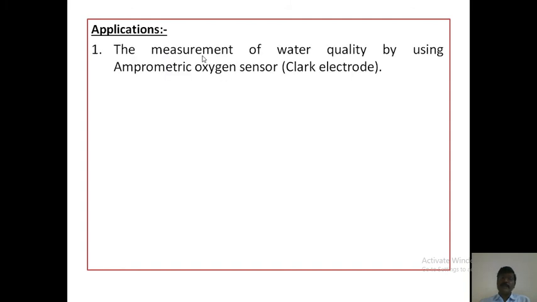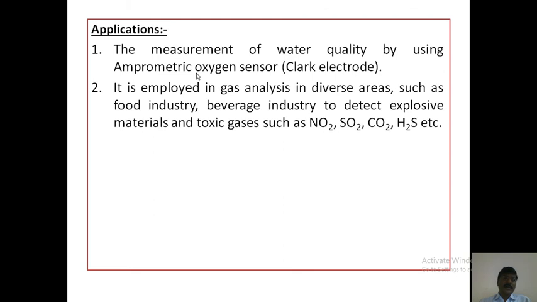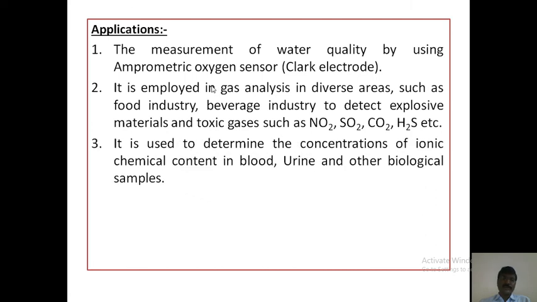The measurement of water quality by using an amperometric oxygen sensor, the Clark method. It is employed in gas analysis in diverse areas such as food industries and the beverage industry, to detect explosive materials and toxic gases such as NO2, SO2, CO2, H2S, etc. It is used to determine the concentrations of ionic chemical content in blood, urine and other biological samples.